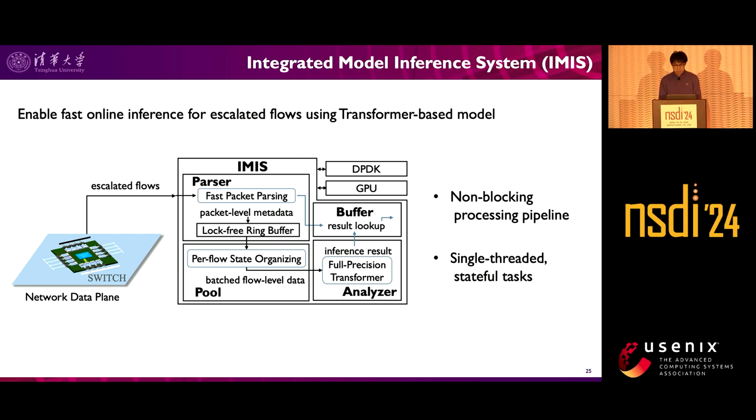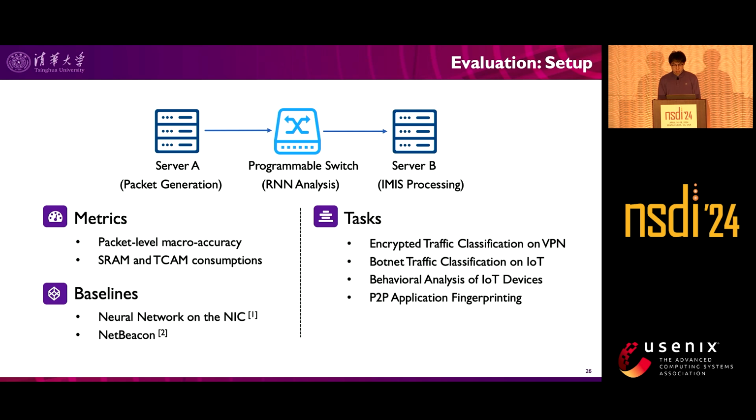transformer-based model. The system orchestrates 4 types of stateful and single-threaded tasks to realize a non-blocking traffic processing pipeline. We use DPDK in the parser thread for fast packet parsing and leverage GPU in the analyzer thread to accelerate the inference of the transformer. We implement a prototype of BOSS on a Barefoot Tofino 1 programmable switch and connect the switch to a server for packet generation and another server for IMS processing.